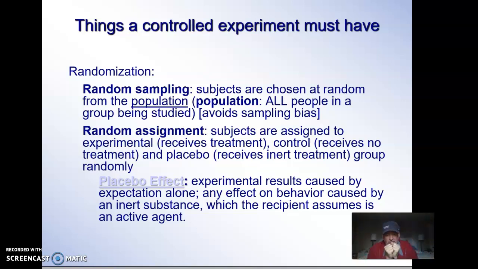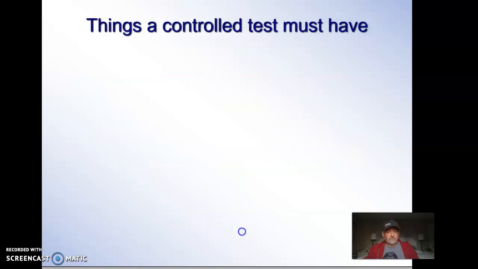We have a random sample, and then we have to randomly assign them into two groups. That is random assignment. Each person in the sample has an equal opportunity to be assigned to either of the two groups. So I wanted to make sure that you understood that. And then the placebo effect, I'm going to show a video on that. Maybe Mr. Davis will too, so we can explore that a little bit more.